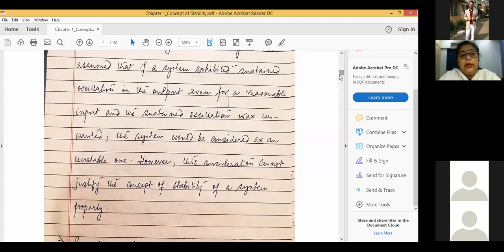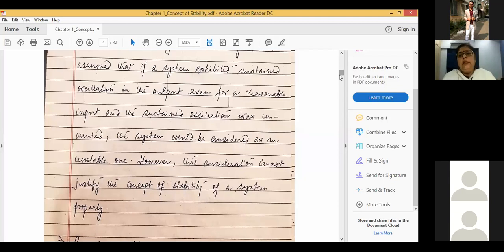In this particular case, we should keep in mind that the input to the system should not be a sinusoidal one, because in this particular course, we'll be discussing linear systems. Our concern is linear system, or to be more precise, linear time invariant system, or LTI systems, right?